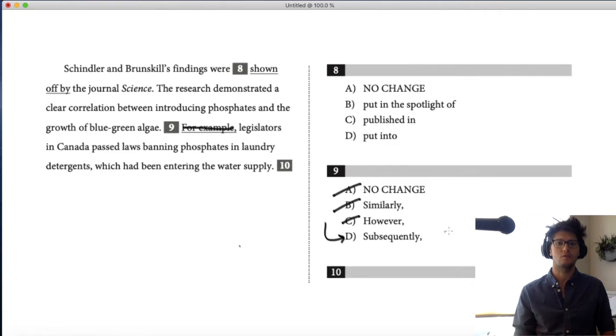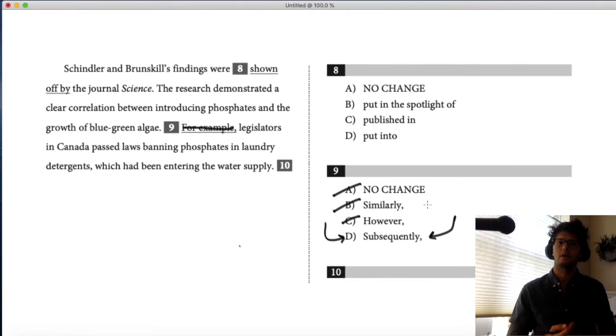So even if you're not crazy about subsequently, the beauty of a multiple choice test is you get to cross off answers as you go. And if you can get rid of those other three answers, you'll be good, even if you don't know that subsequently is great.